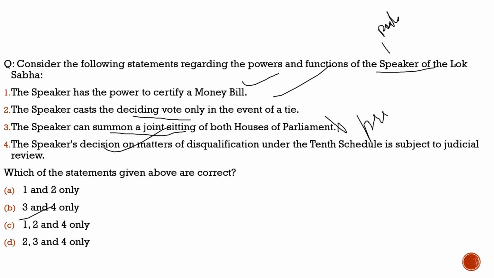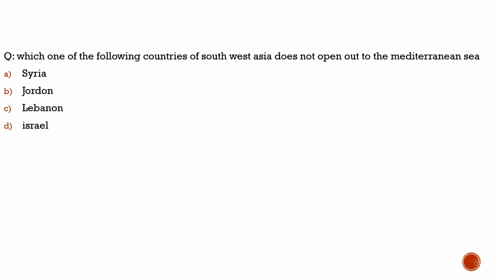With this, let's move to the last question of our discussion, which is from the previous year question book, and let's see what question we had brought there. Well, here the question says, which of the following countries of Southwest Asia does not open out to the Mediterranean Sea? Does Syria open out? 100% yes. Lebanon, yes. Israel, yes. Jordan, no, it does not open to the Mediterranean Sea. So with respect to this question, the correct answer would be option B, that is Jordan.